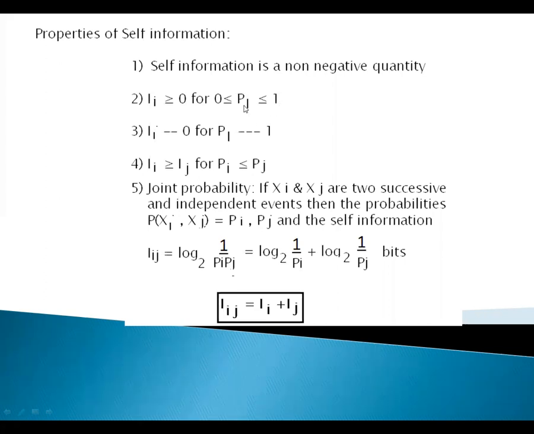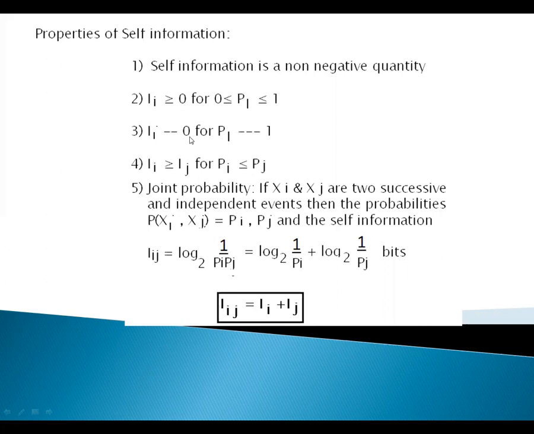What do 0 and 1 mean? When the probability of occurrence is very high, close to 1, the measure of information is very low. When the probability of occurrence is very low, the measure of information is very high. That is the meaning.